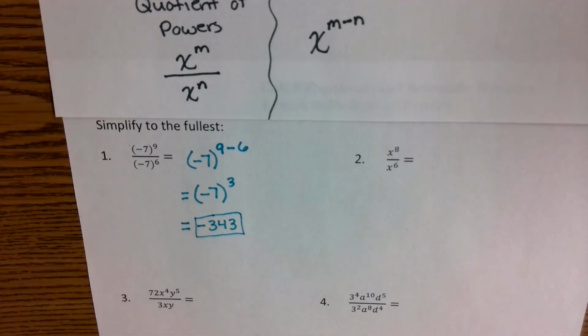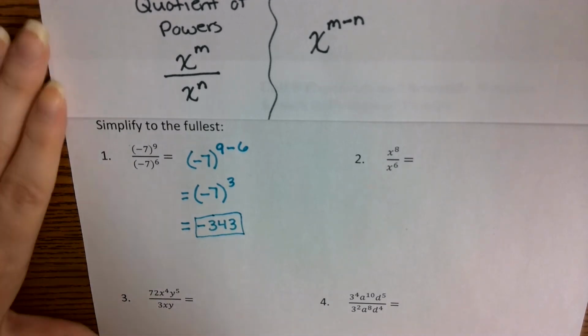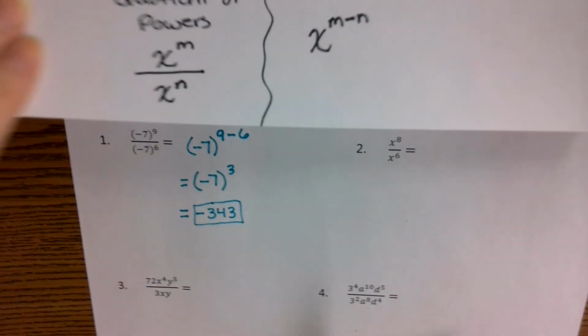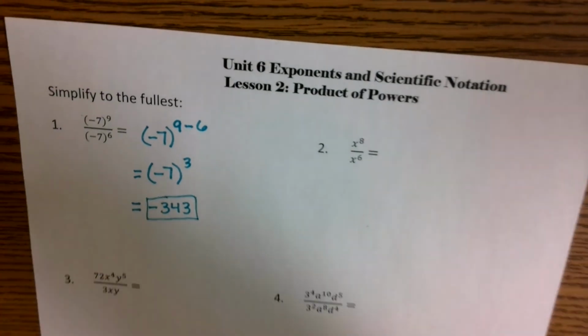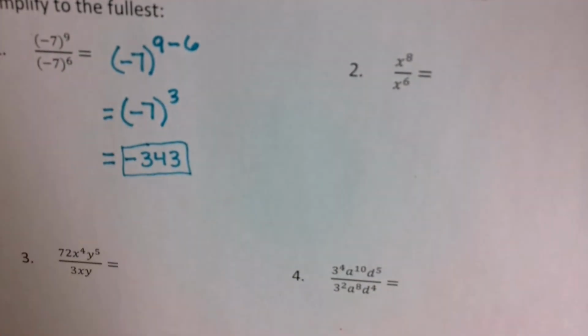Okay, I'm going to skip number 2. I'm going to let you guys do number 2 on your own. Can I get rid of this first sheet? Yeah? Okay, good. So that way I can zoom in so you guys can see easier, because some of you in the back are not able to see.